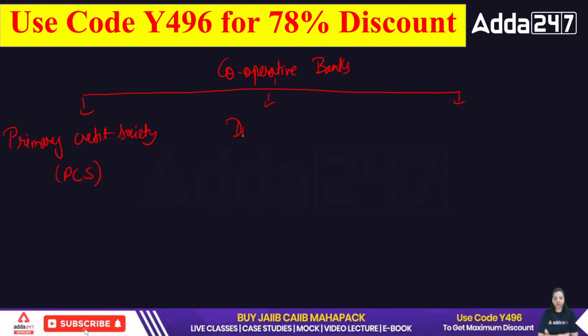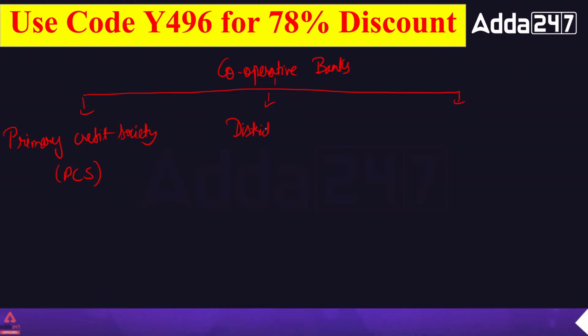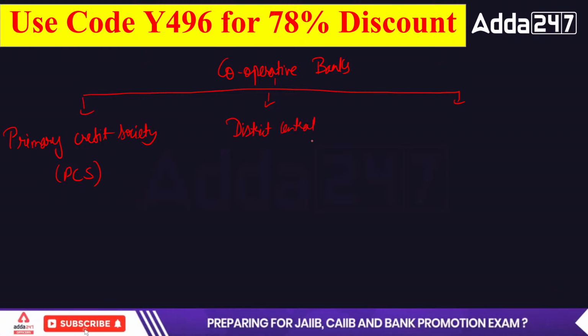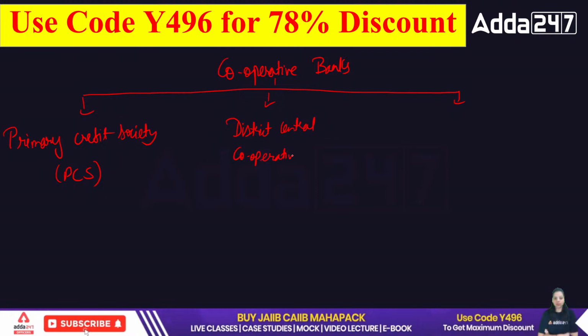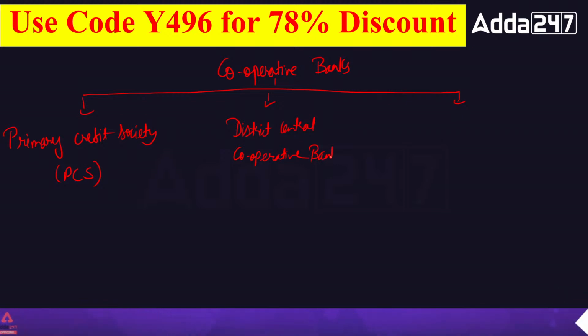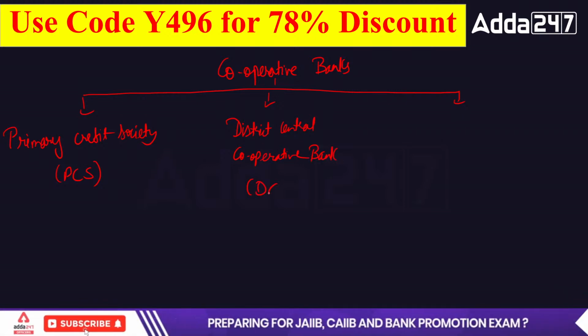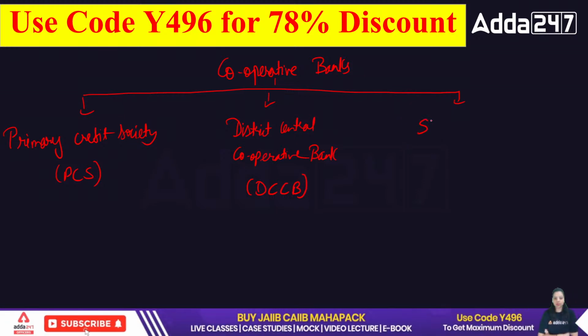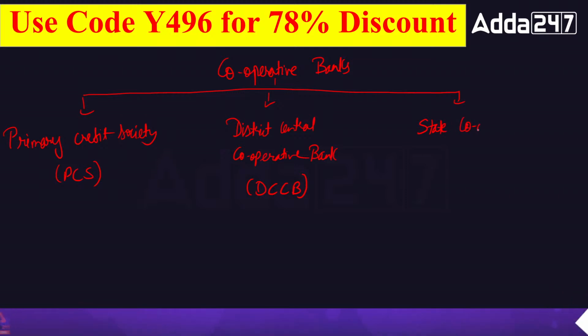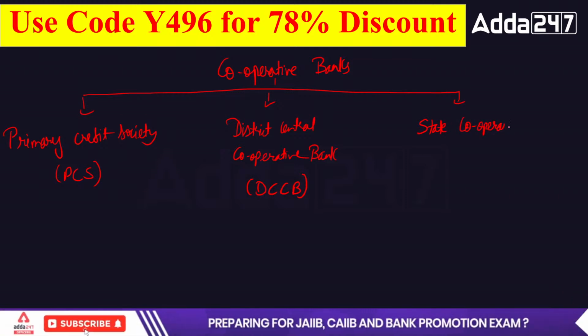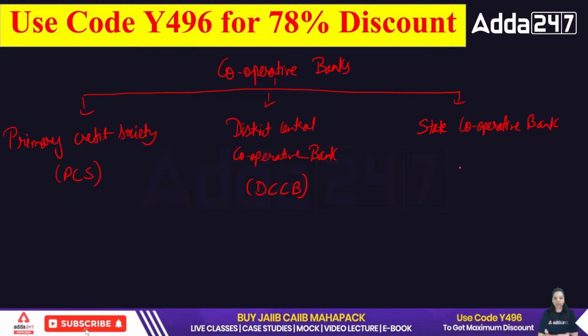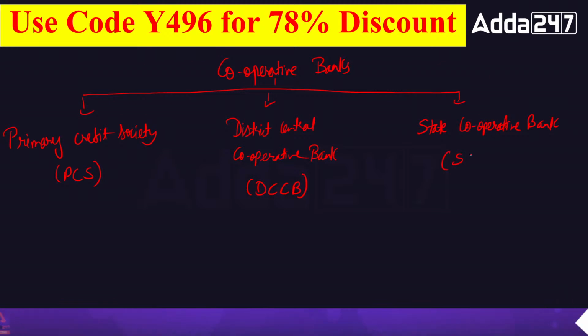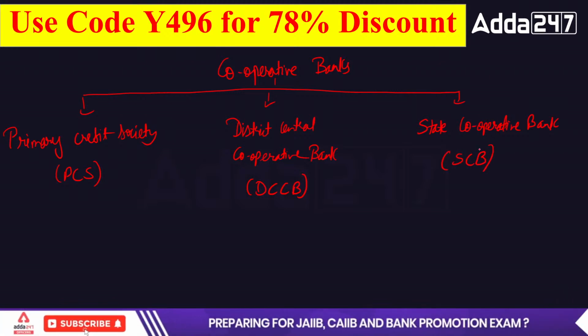Then we have a district central cooperative bank, DCCB. Then we have a state cooperative bank, and that is SCB. So these are the three cooperative banks, right?